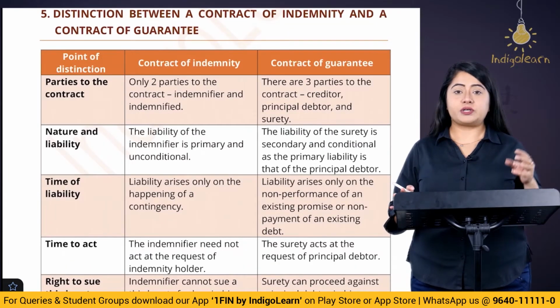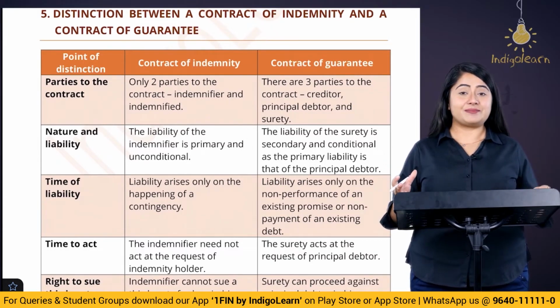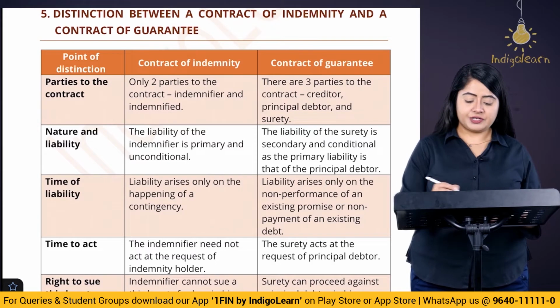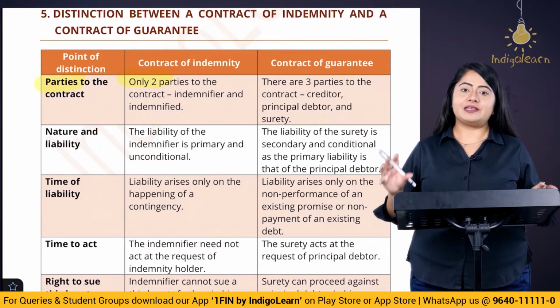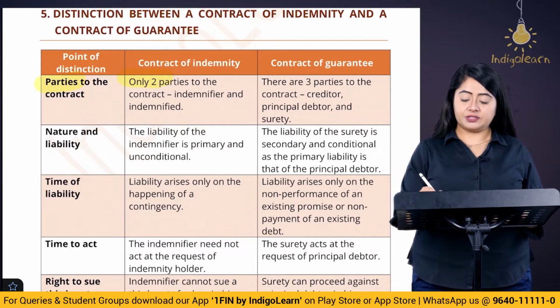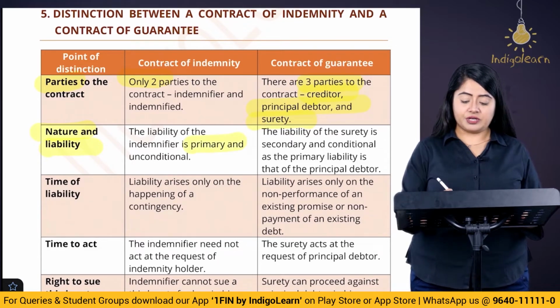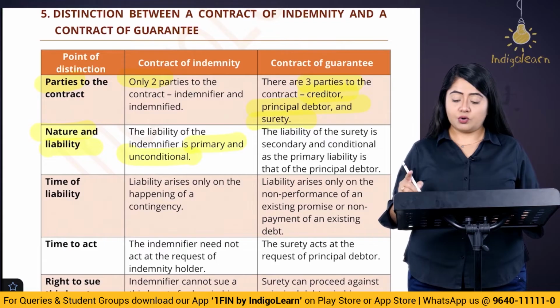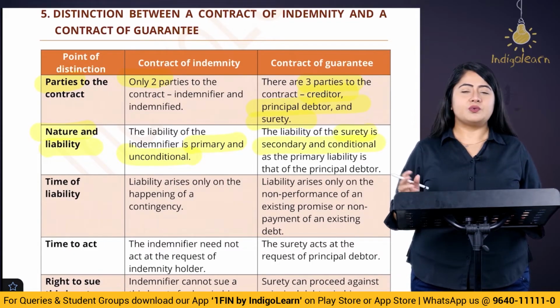So now you have understood what is indemnity and also what is guarantee. So let's try to differentiate between the contract of indemnity and the contract of guarantee. First of all, how many parties are involved? In case of indemnity, there are only 2 parties involved, that is the indemnifier and the indemnity holder. In case of guarantee, on the other hand, there are 3 parties involved, the creditor, the principal debtor and the surety. Now what is the nature of the liability? In case of indemnity, the liability is primary and unconditional, whereas in case of guarantee, the liability of the surety is secondary and conditional. What does this mean?